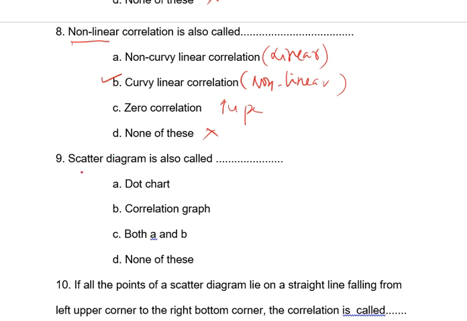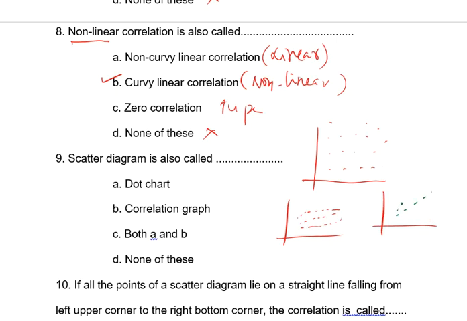Then the 9th one now. Scatter diagram is also called... The scatter diagram looks like this, or you can take it like this. I think I gave this example in the theory time also. I think you all remember this diagram. Now, scatter diagram is also called...